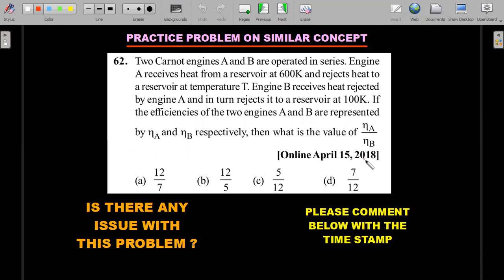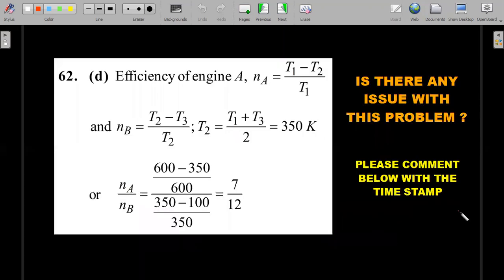Okay, so what is the issue with the problem? I'll give you the solution also. JEE did not change the key also for this one. They gave a key, the textbook follows that key, but I found an issue. The answer is ambiguous. So please do comment if you found any issue with this question with the timestamp below in the comment section. Okay, so I will be waiting for your comment on this.